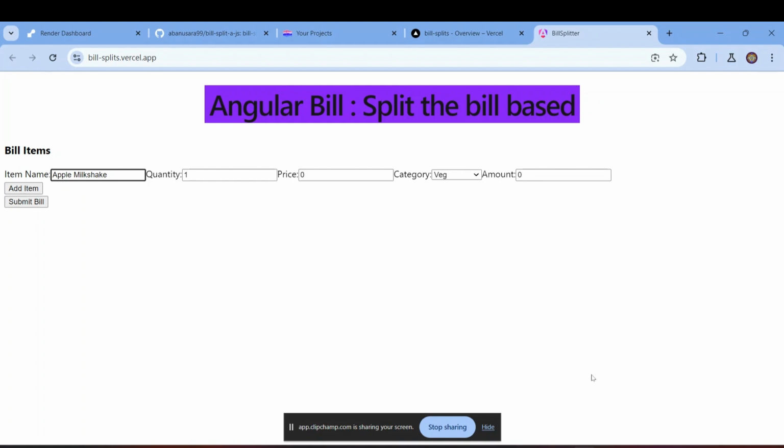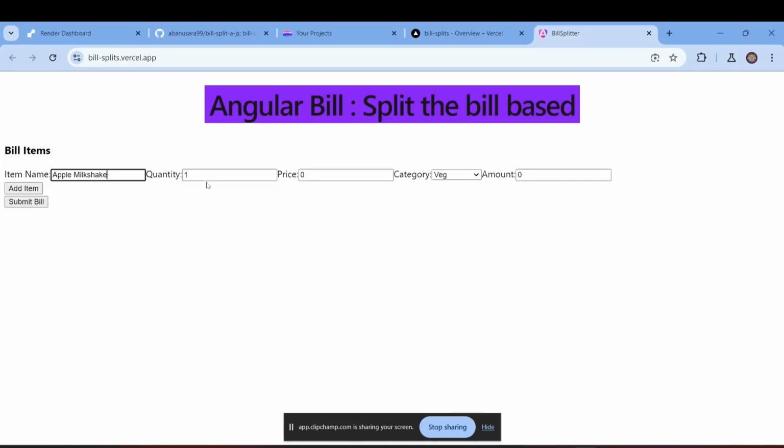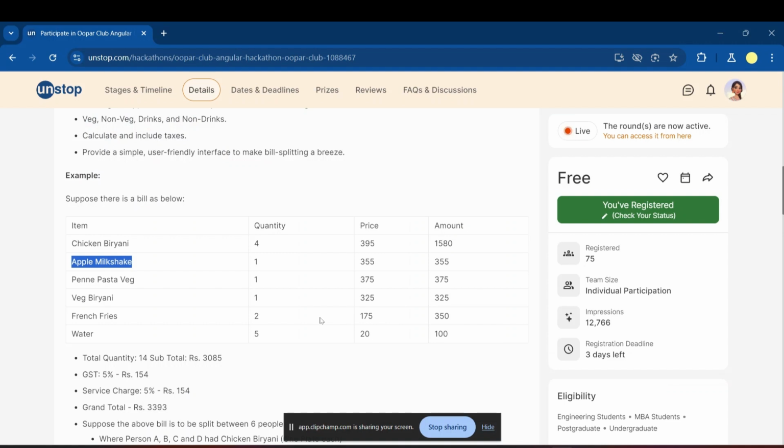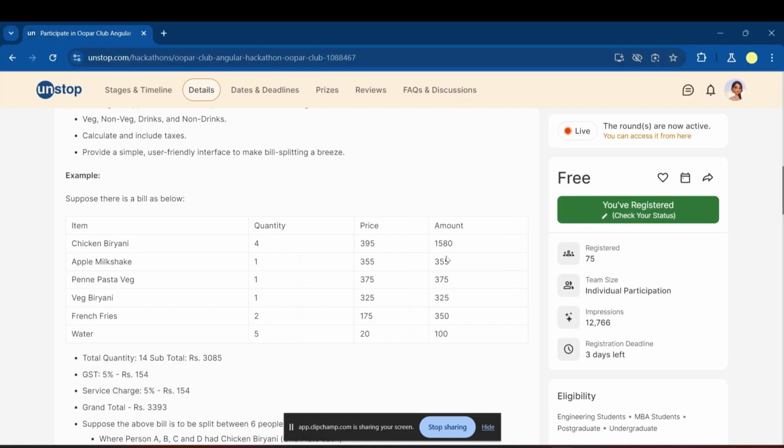So okay, the item name is apple milkshake. Whoever likes the milkshake, you can like and comment and subscribe. Okay, and next thing is the quantity is one and the price is 355. Quantity is one is already here, price is 355, and the item category is drinks. Okay, it's non-drinks. I will say milkshake is a drink. I also don't know, but it's like a non-milk. I will say because we use ice cream along with the water, so it's non-drinks. After that, the total amount here will be 355.